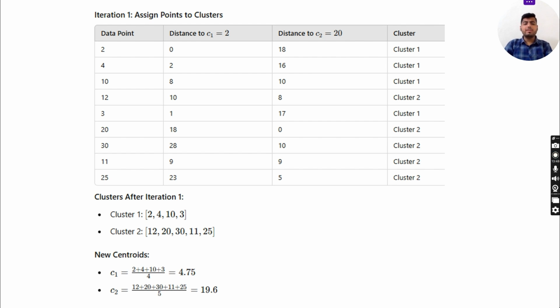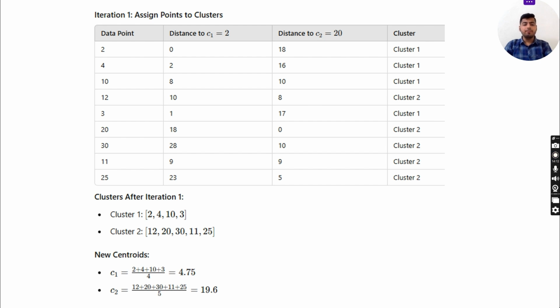Now 4 is also closer to C1, so cluster 1. Then 10 is also cluster 1. Then 12: as you can see, the distance from C1 is 10, but the distance from C2 is 8, which is less, so it goes into cluster 2. 20 goes to cluster 2, 30 goes to cluster 2, 11 goes to cluster 2, and 25 goes to cluster 2.